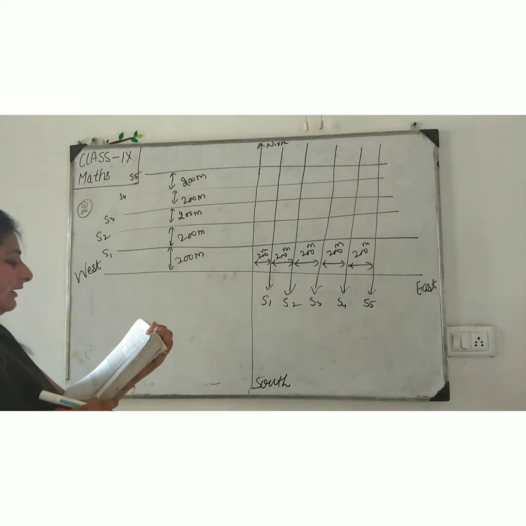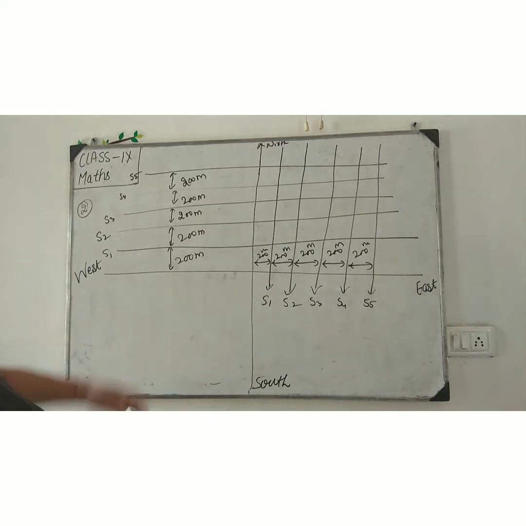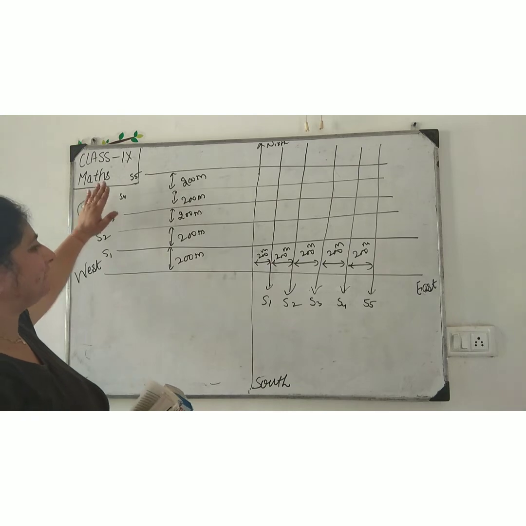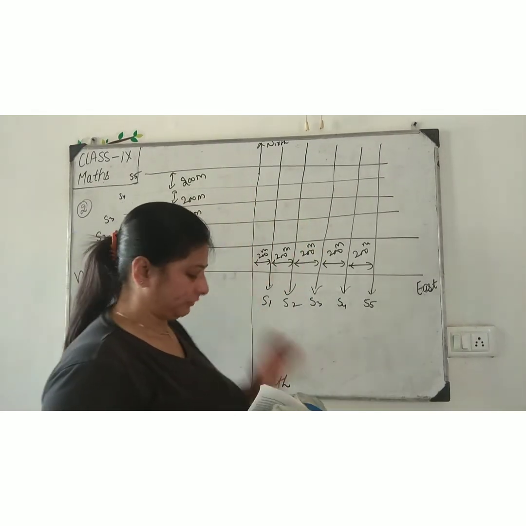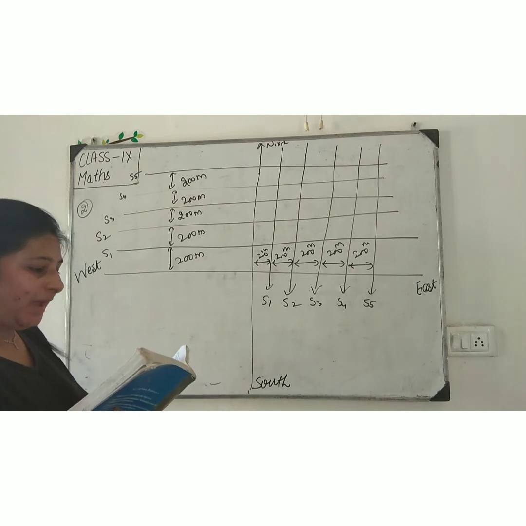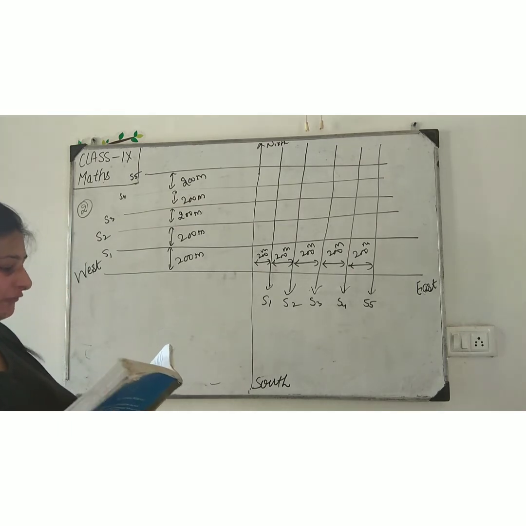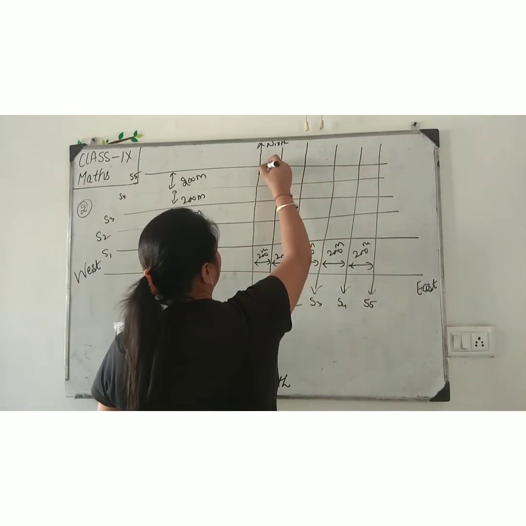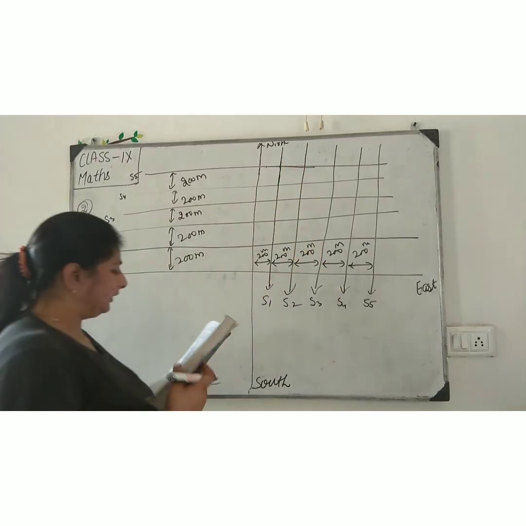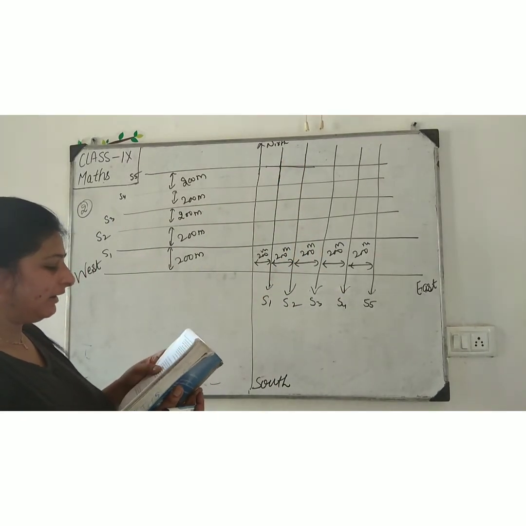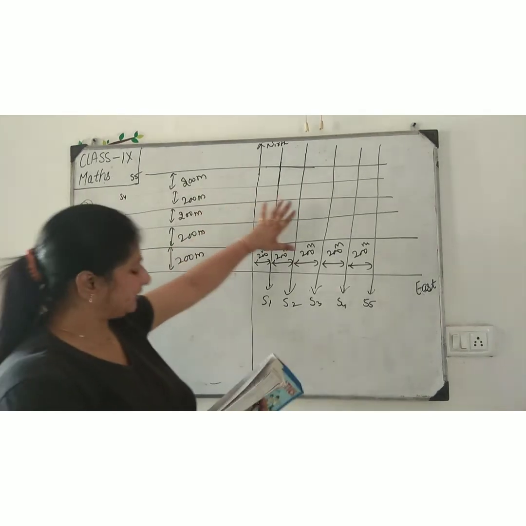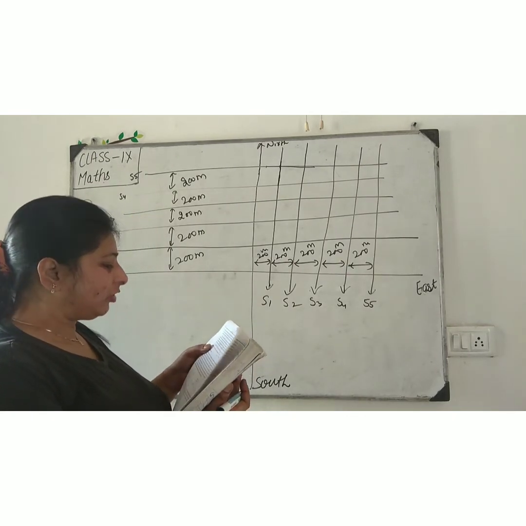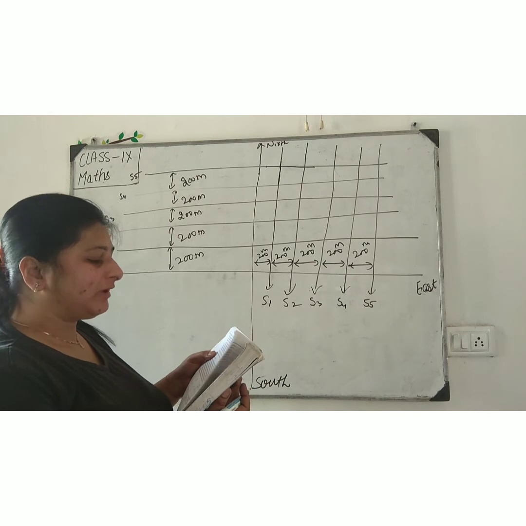Now, there are many cross streets in your model. Look at the model. I have 5 streets on the upper side, I mean west to east, and 5 north to south. A particular cross street is made by 2 streets. In a particular cross street, one is running in the north-south direction and another in the east-west direction. Each cross street is referred to in the following manner.